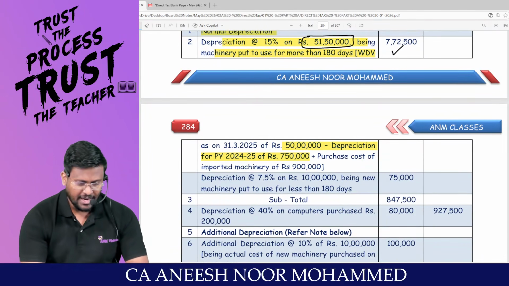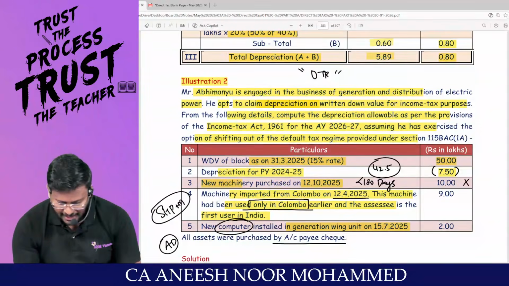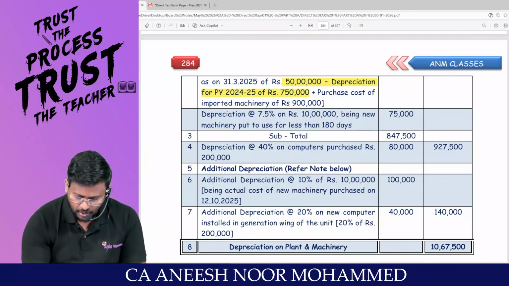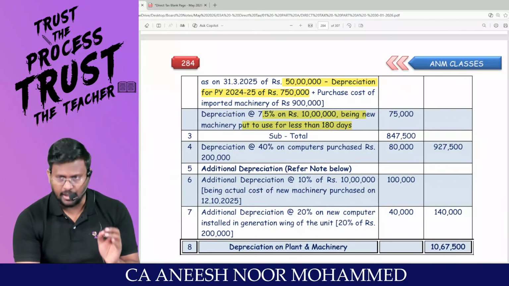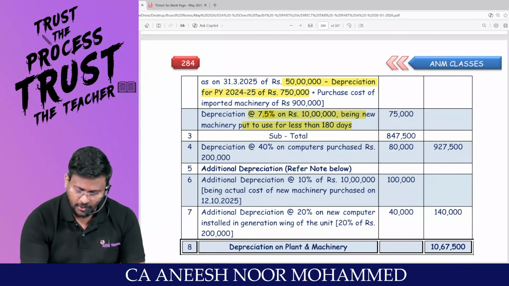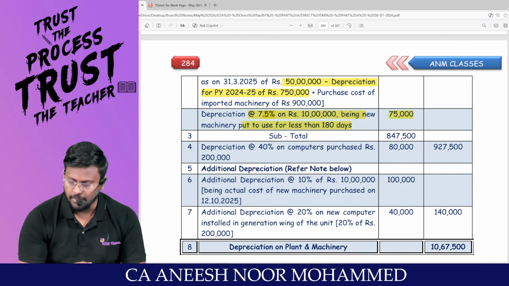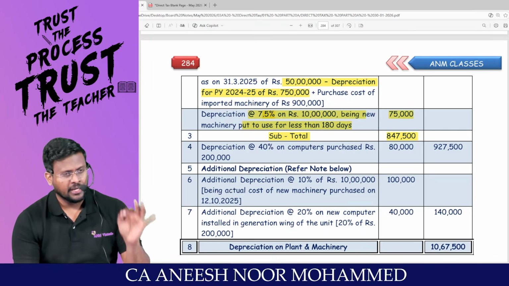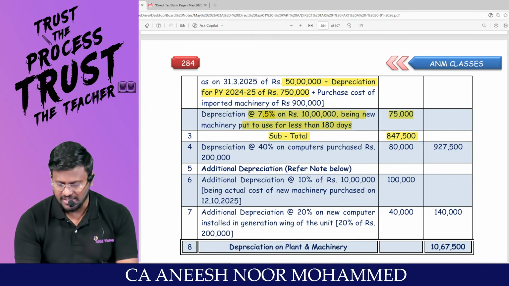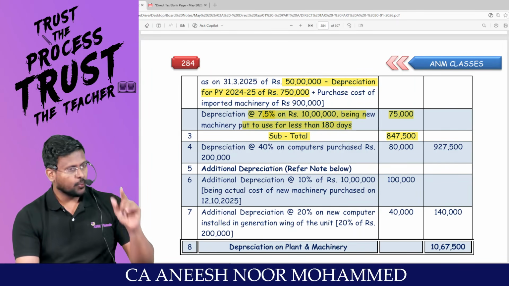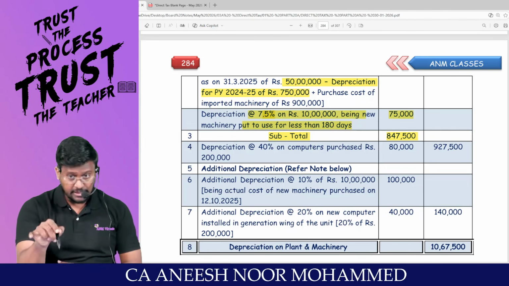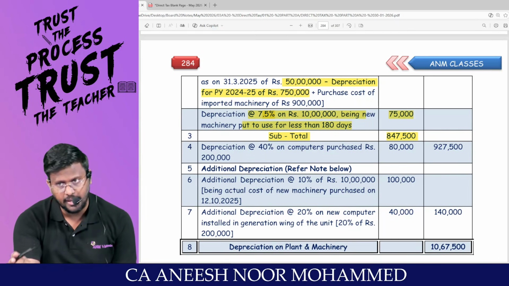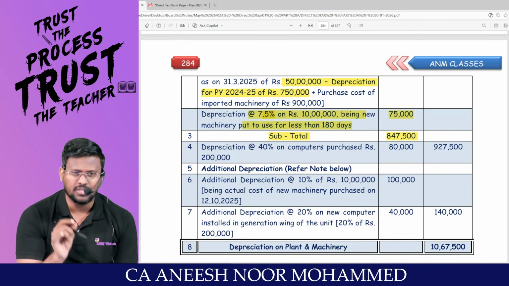Whereas, my dear lovable students, this 10 lakh machinery has been put to use for less than 180 days. That means for that 10 lakh, you are entitled to claim at half the rate of depreciation. So 10 lakh into 7.5% comes to 75,000. So the total normal depreciation available to the asset is 8,47,500. This 8,47,500 comprises both normal depreciation for the asset put to use more than 180 days and normal depreciation for the asset put to use less than 180 days.